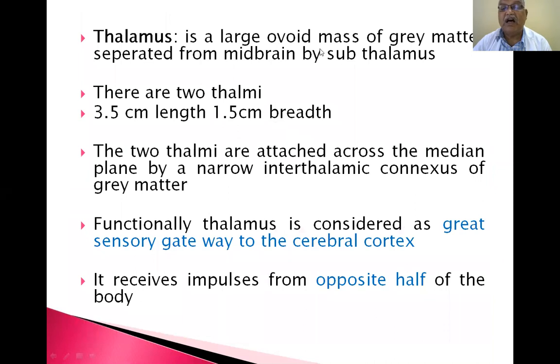Now the thalamus is a large ovoid mass of gray matter. Already I showed you how it is egg-shaped, separated from the midbrain by the subthalamus.